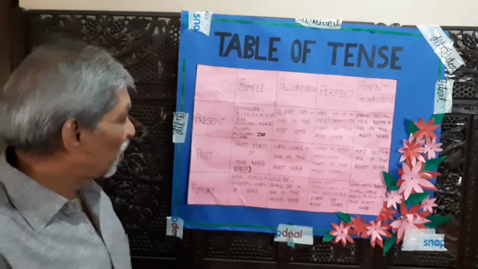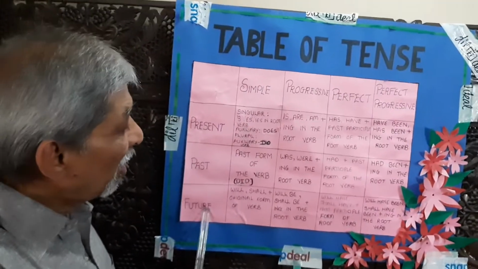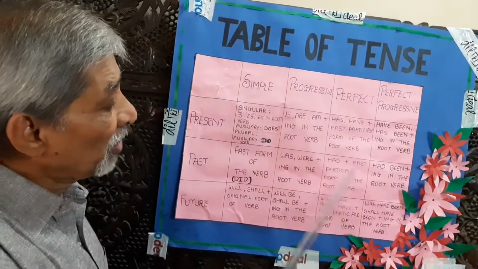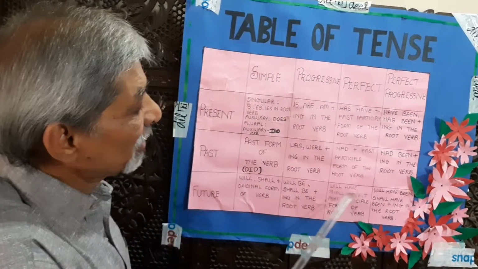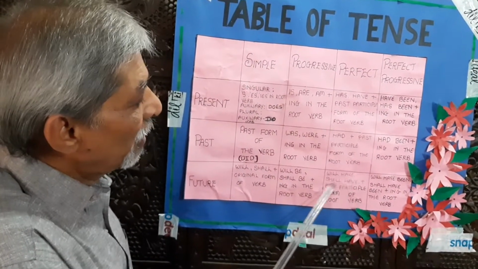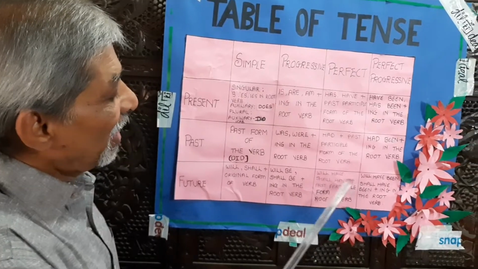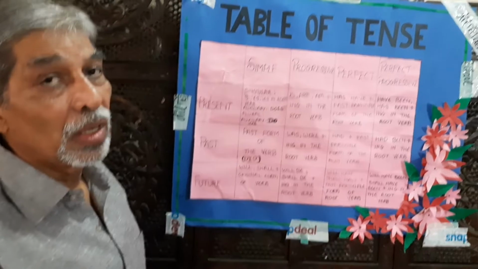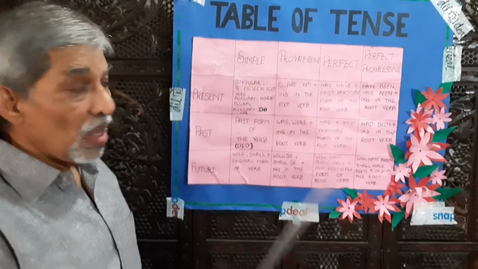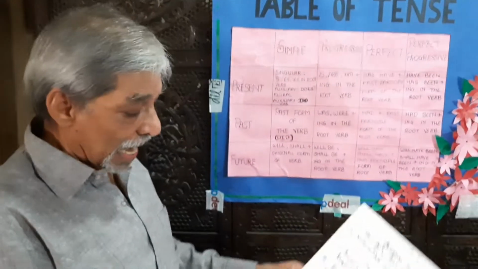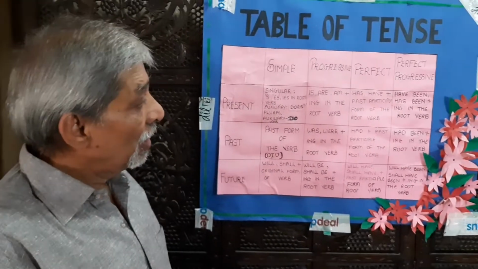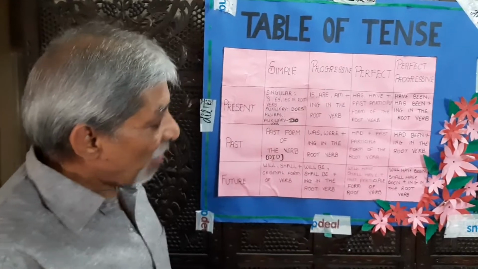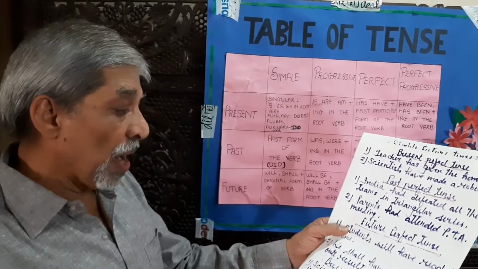Move to the next one, future perfect tense. Future perfect tense, auxiliary verbs are will have, shall have, and again, past participle form of the root verb. Will have, shall have, and then past participle form of the root verb.